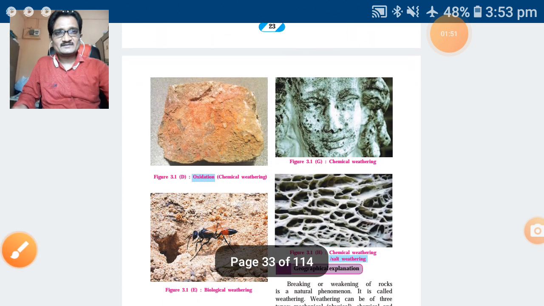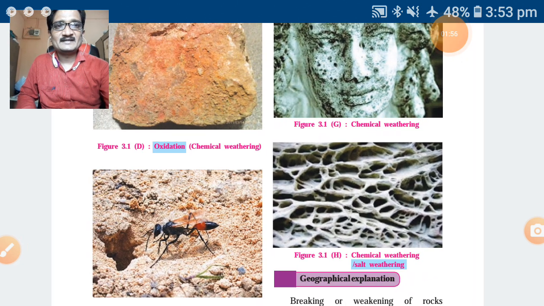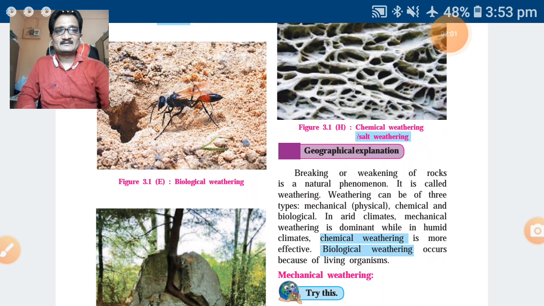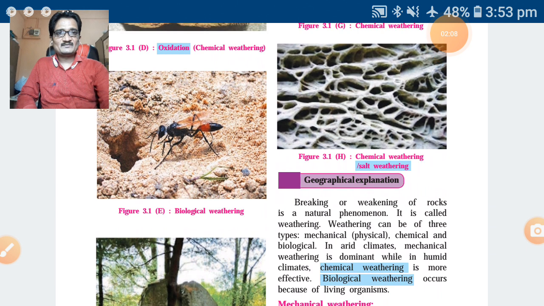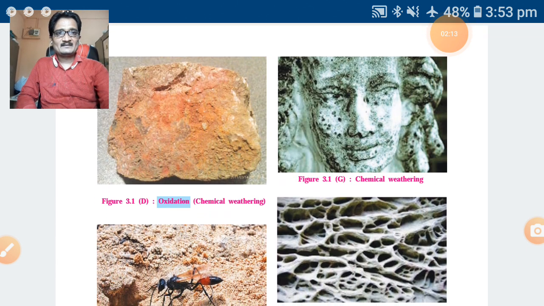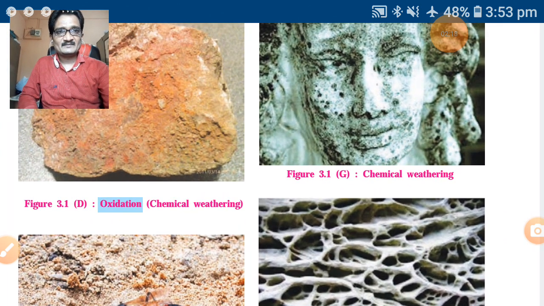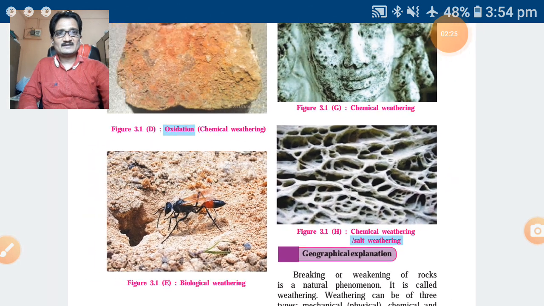See all these pictures. Figure number 3.1d, oxidation is chemical weathering, then biological weathering, then again biological weathering 3.1f, then figure number 3.1g, chemical weathering. See properly how it should be. Then 3.1h, chemical weathering, salt weathering, how salt is weathered.